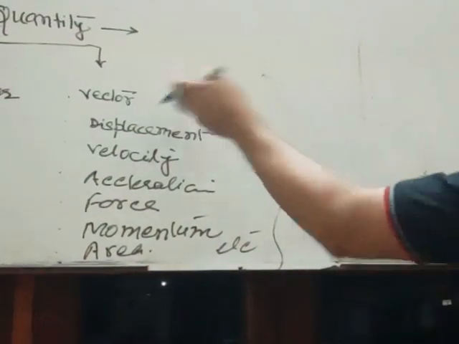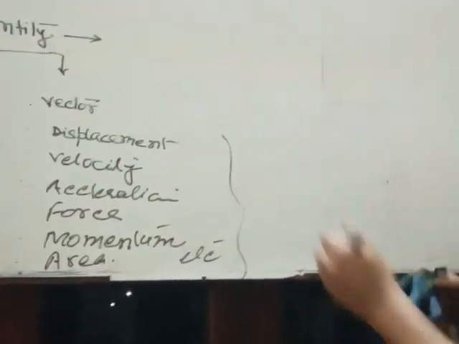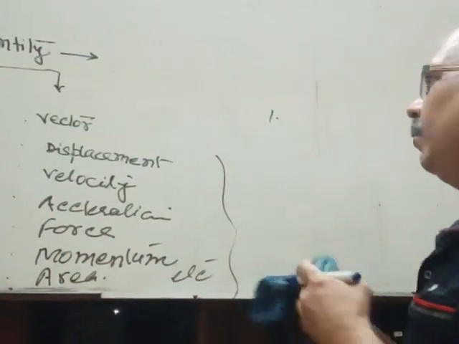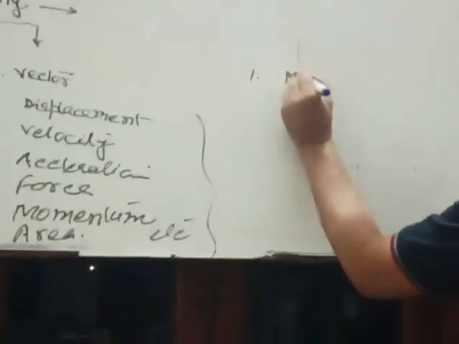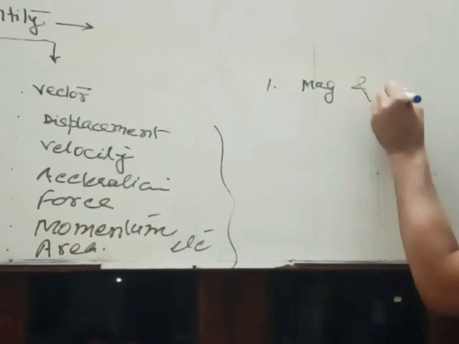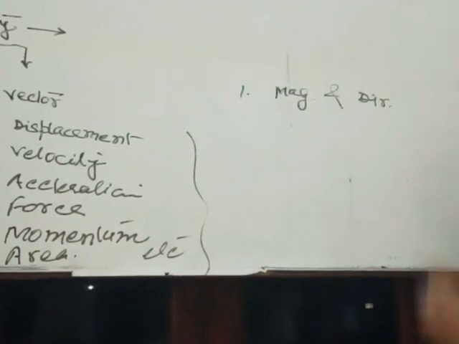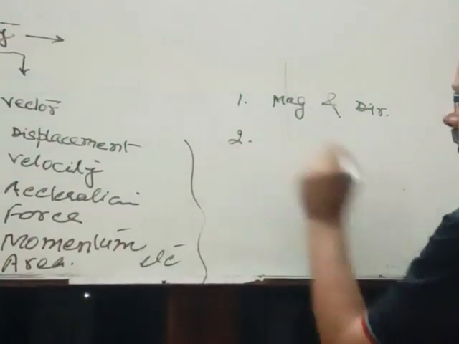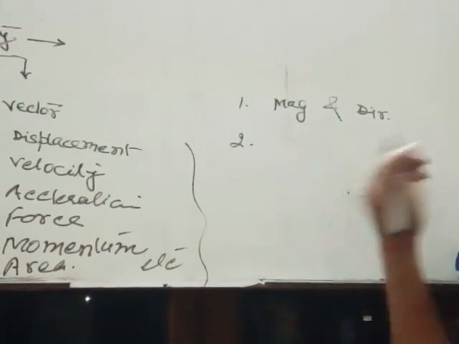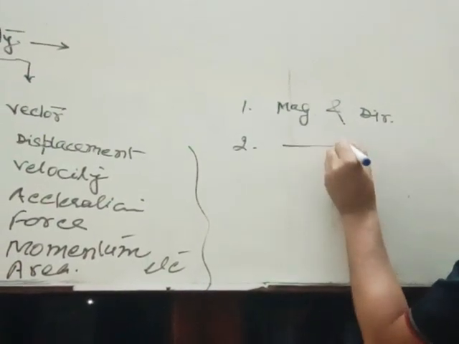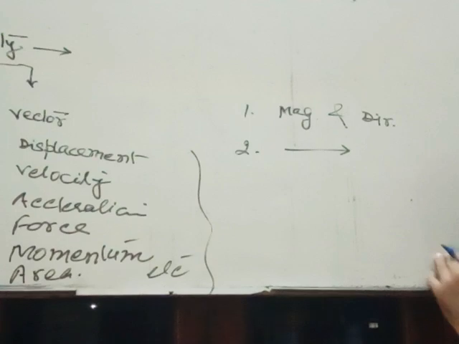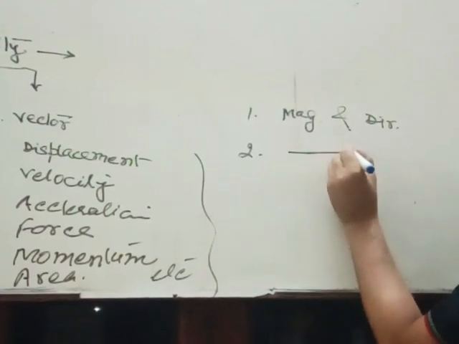Let's see the few properties of vector quantity. First property, the quantity having both magnitude as well as direction is called a vector. Number two, it has a special notation. It is denoted by an arrow mark. Why is a vector quantity denoted by an arrow mark?